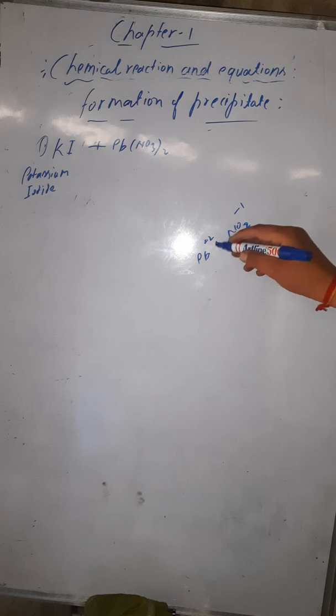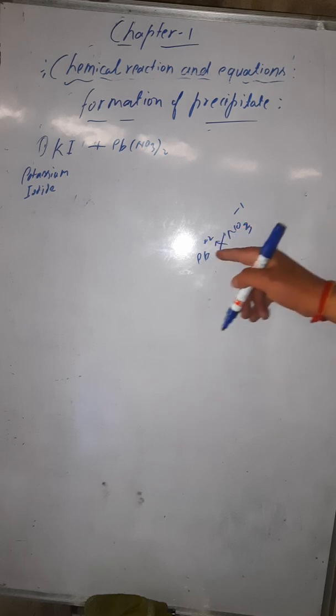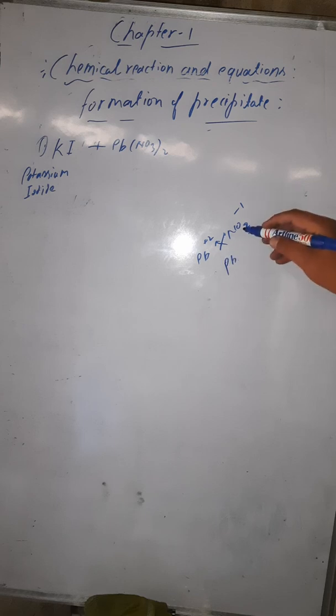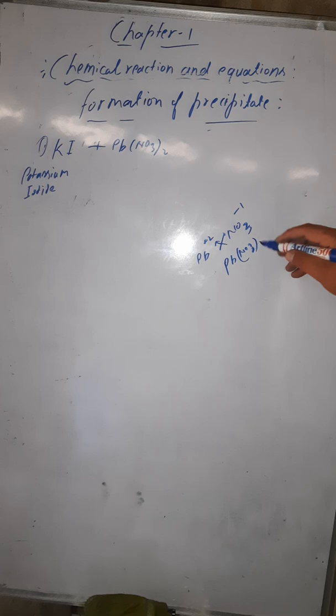If you cross multiply, with Pb there will be 1, and with nitrate there will be 2, so Pb(NO3)2, whole twice. That is the final formula. This is known as lead nitrate.